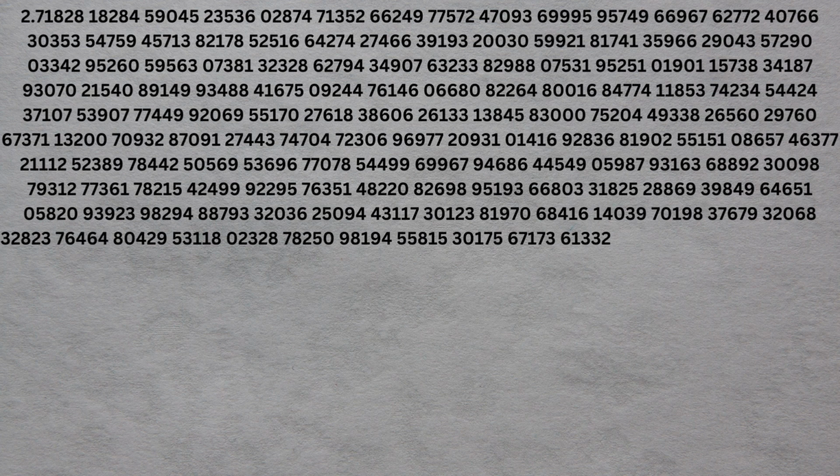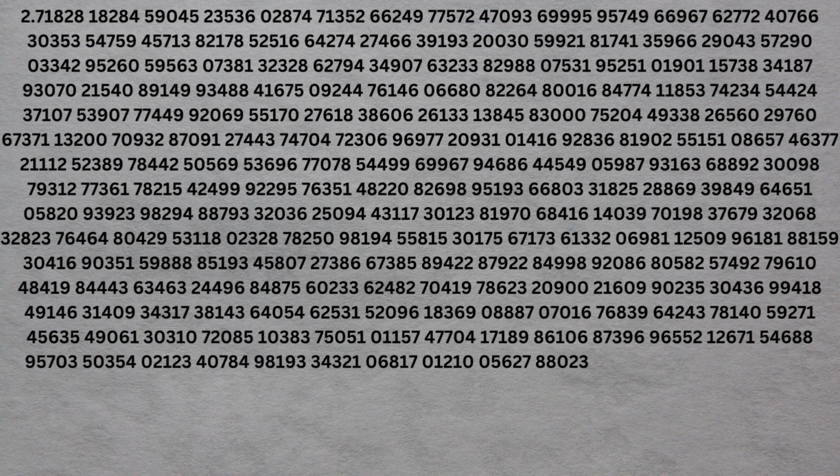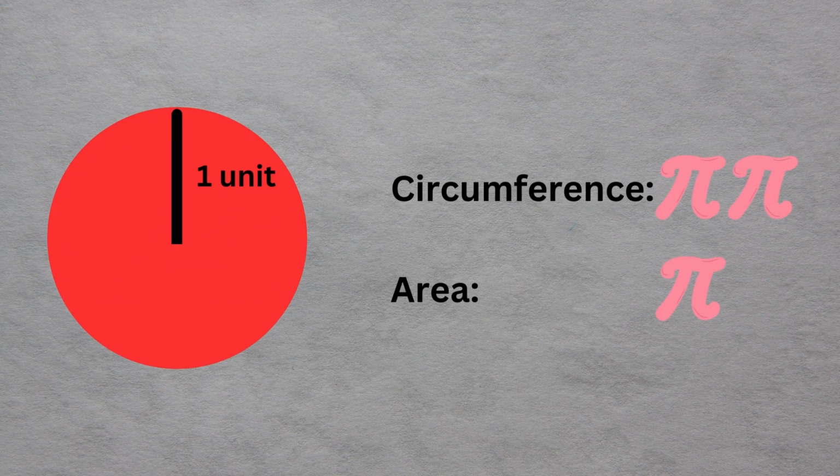The letter E in mathematics is an irrational number, meaning that the decimals are never ending and never repeat and go on forever. You may know another such number, pi, which is half the circumference or the area of a circle with the radius 1, also known as a unit circle. The proof for why E is irrational is really complicated and kind of not necessary for this video. What is more important is understanding why E is so important.